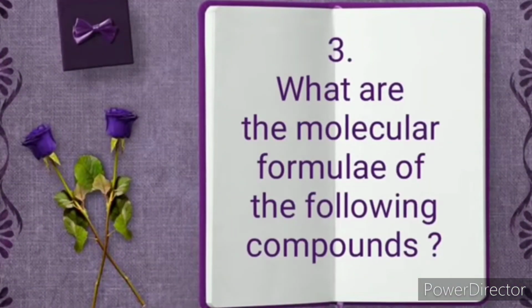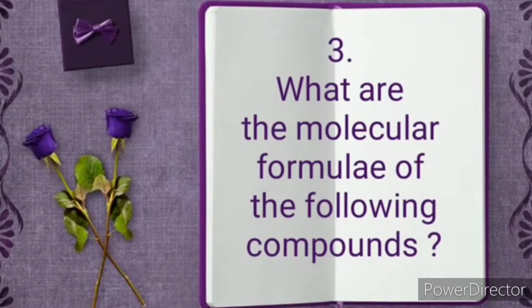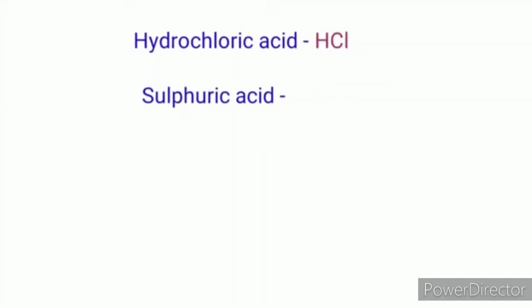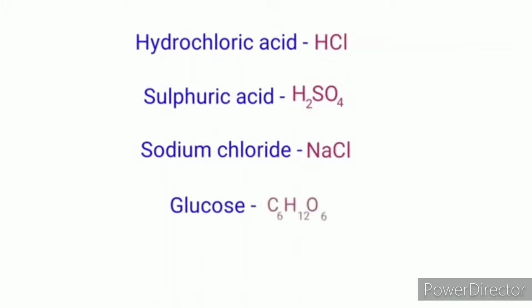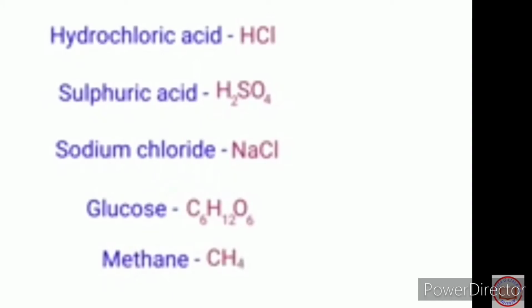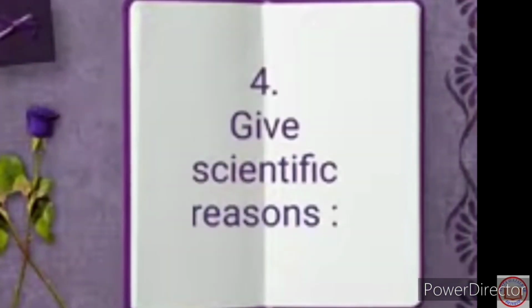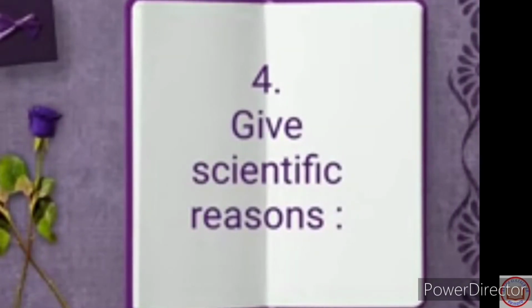After this, question 3. What are the molecular formulae of the following compounds? Here are some compounds given. Let's see their molecular formulae. Hydrochloric acid, the molecular formula of hydrochloric acid is HCl. Sulfuric acid is H2SO4. Sodium chloride is NaCl. Glucose is C6H12O6.